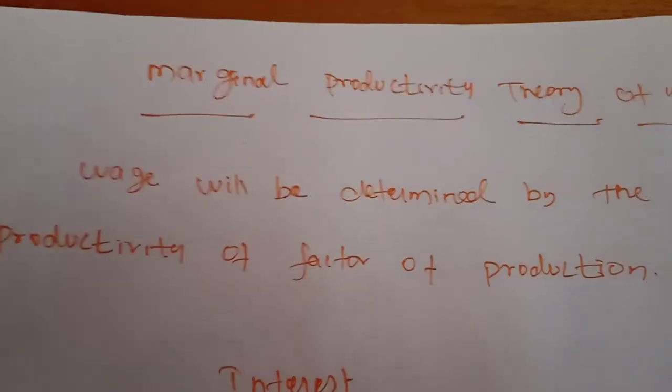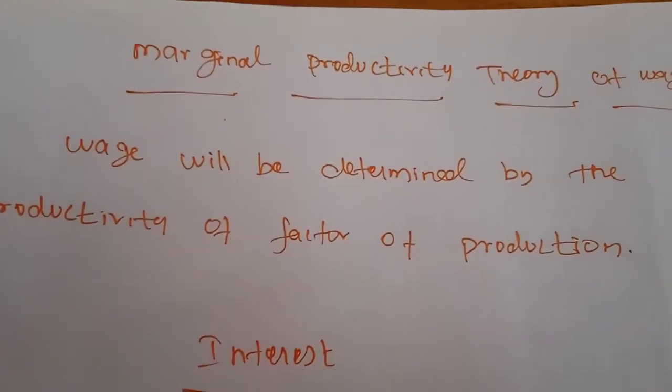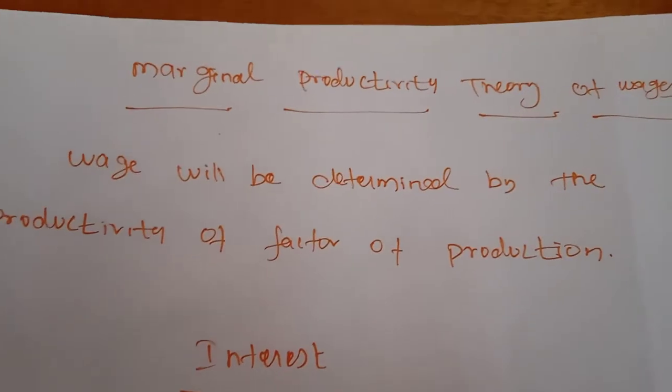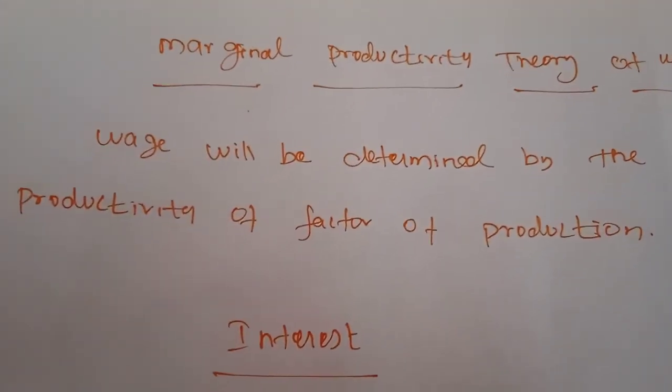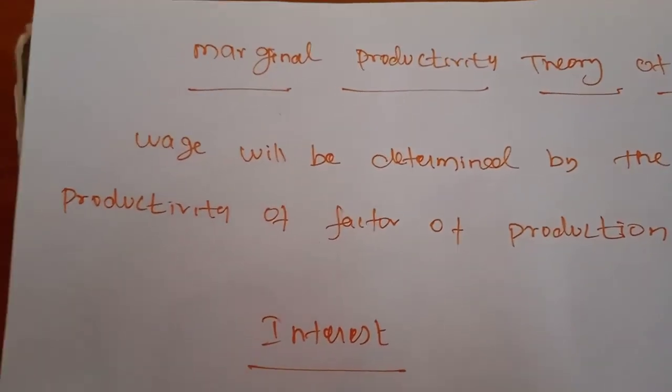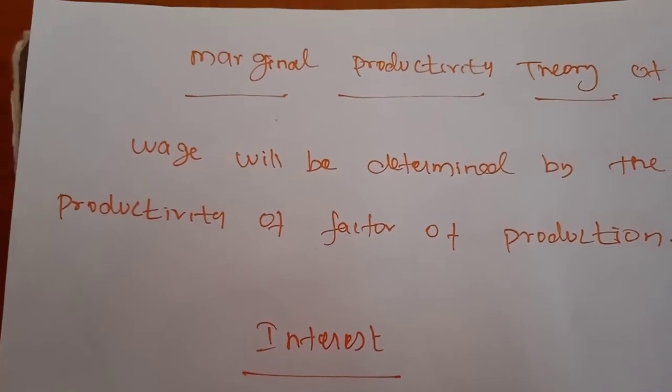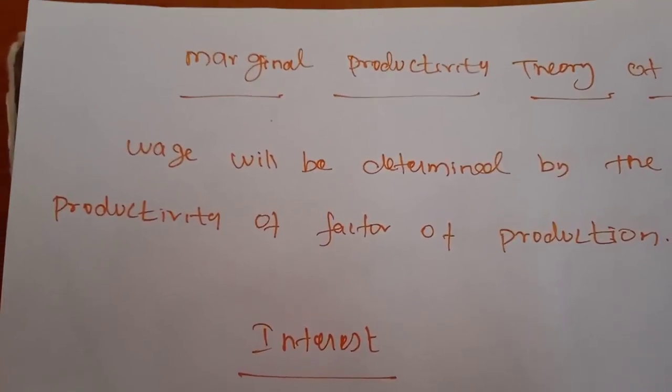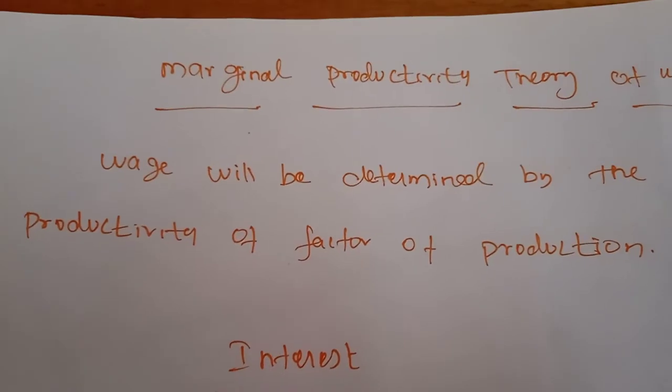Next, another theory, the marginal productivity theory of wages. We have already studied this theory in the beginning itself. The application of the general theory of distribution to wage fixation is the marginal productivity theory of wages.